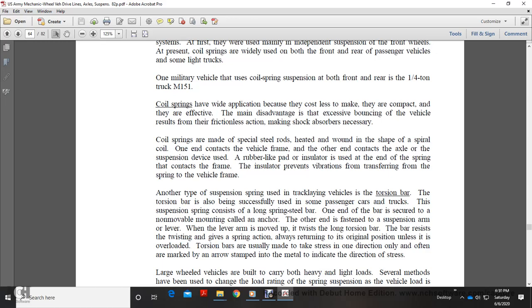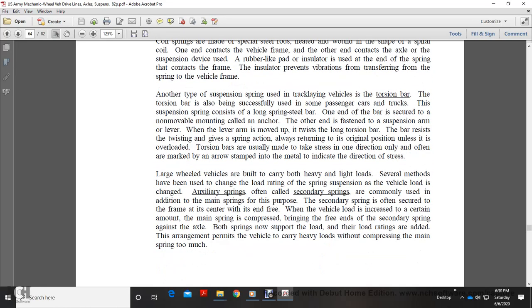Coil springs are made of special steel rods heated and wound into the shape of a spiral coil. One end contacts the vehicle frame, and the other end contacts the axle suspension device. A rubber-like pad insulator is used at the end of the spring in contact with the frame, and the insulator prevents vibration from transferring from the spring to the vehicle frame.